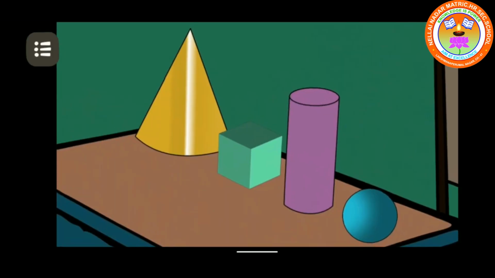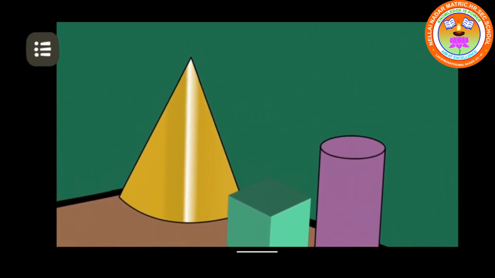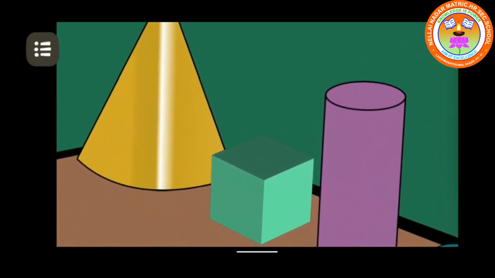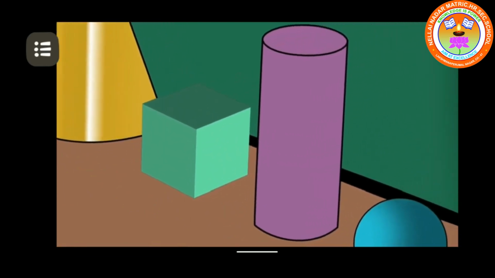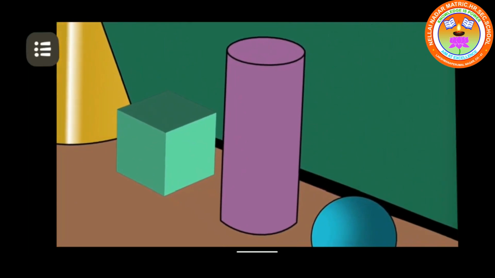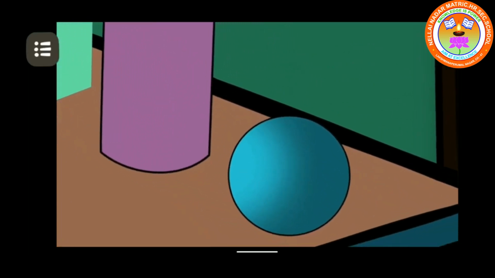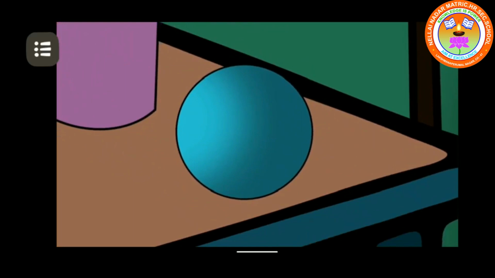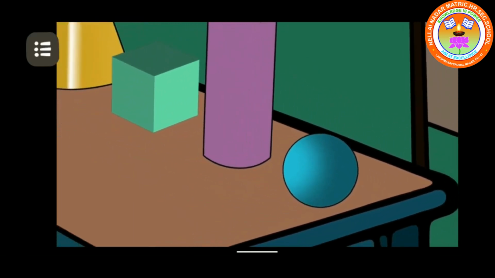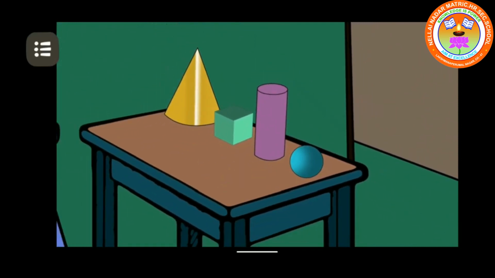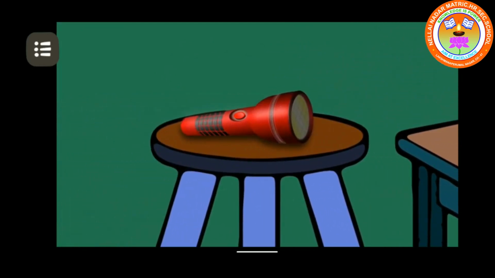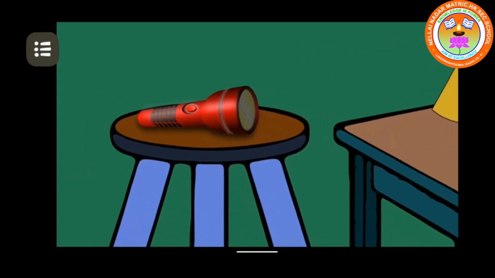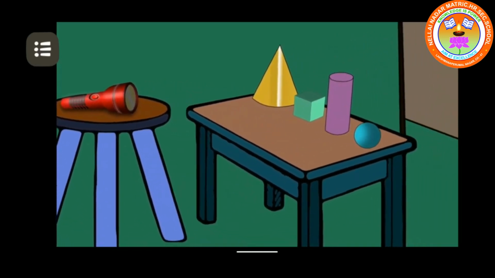It's activity time. Shall we do the activity? In this activity, we will find 2D shapes from 3D shapes. That is 2D impressions of 3D shapes. Okay. See the things on the table? A cone, cube, cylinder and spherical ball are kept on the table. Look there. A torchlight is kept on a chair. Let us see what will happen when we switch on the torchlight.